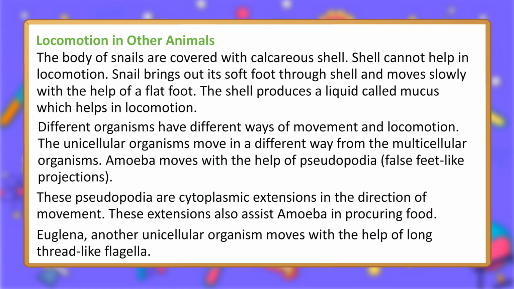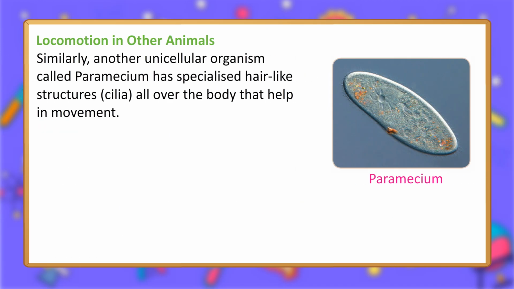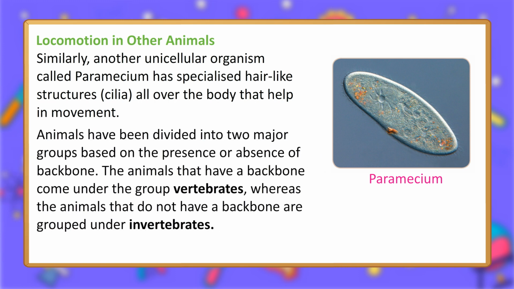Euglena, another unicellular organism, moves with the help of long thread-like flagella. Similarly, another unicellular organism called Paramecium has specialized hair-like structures, cilia, all over the body that help in movement.